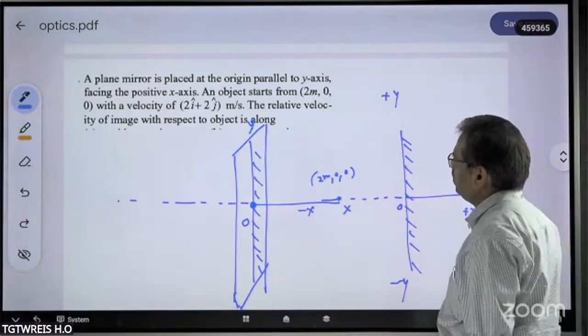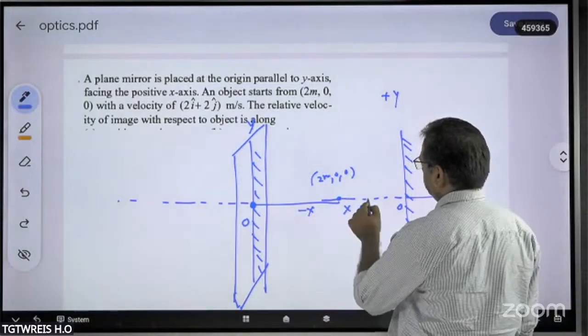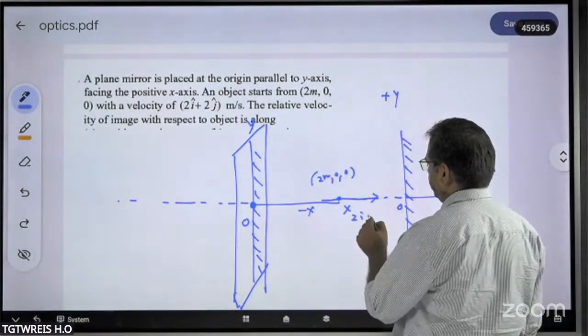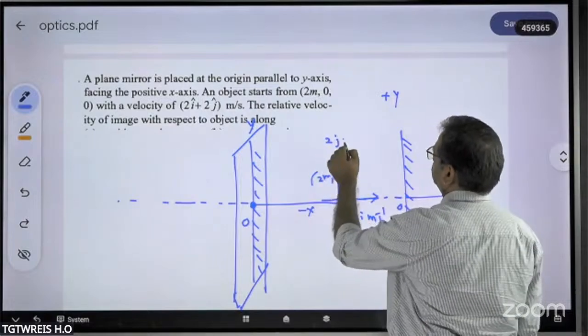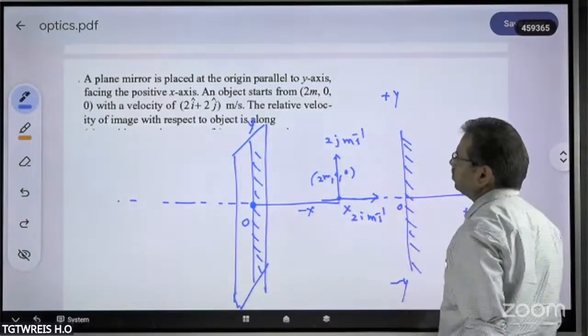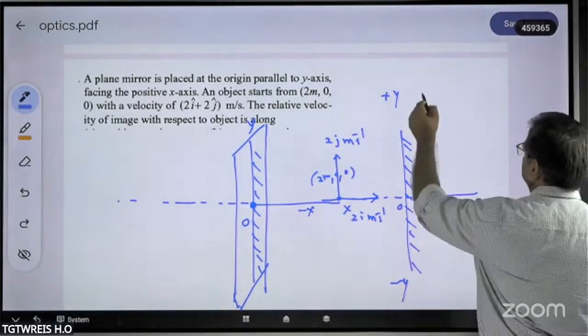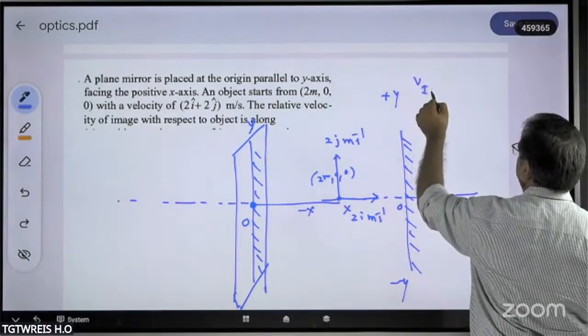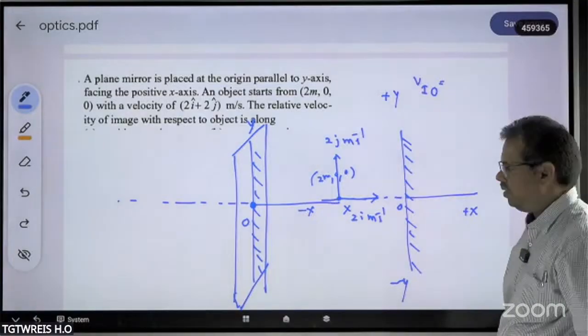You see, the velocity of the object is 2i plus 2j, that is along the x-axis 2i meter per second, along the y-axis 2j meter per second. The relative velocity of the image with respect to the object, that is v_i with respect to the object, we have to find out.